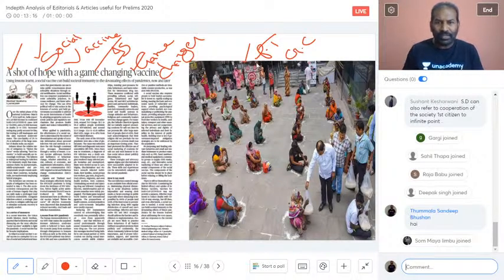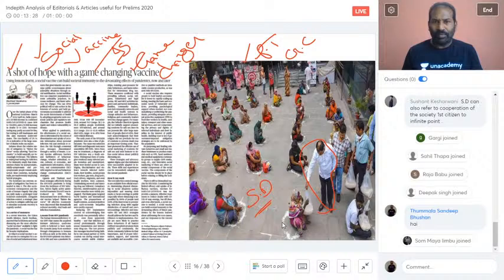So look at it here. You can see very clearly that social distancing is maintained, and there is one individual going ahead with a helping hand. But while the helping hand is in the picture, people are not thronging together. They are not in a group. They are maintained at equal distance. So this is what is important. This is the nut of what we are actually discussing.